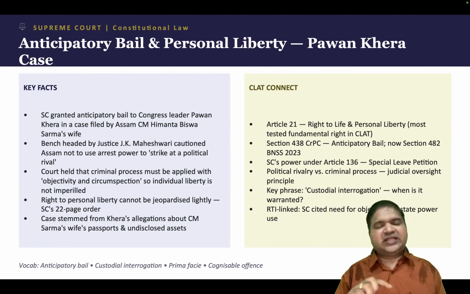Why this is important for CLAT is because it talks about the very important issue of right to life and personal liberty, Article 21. Article 21, as you know, is one of the most important articles of the Constitution, and it has been given a very wide scope through various Supreme Court interpretations. It not only covers your right to life, it covers your right to life with dignity. It also includes things like the right to clean water, the right to speedy trial, the right to a safe environment, and so many other things. In subsequent rulings, the Supreme Court has expanded the scope of the right to life to a large extent.